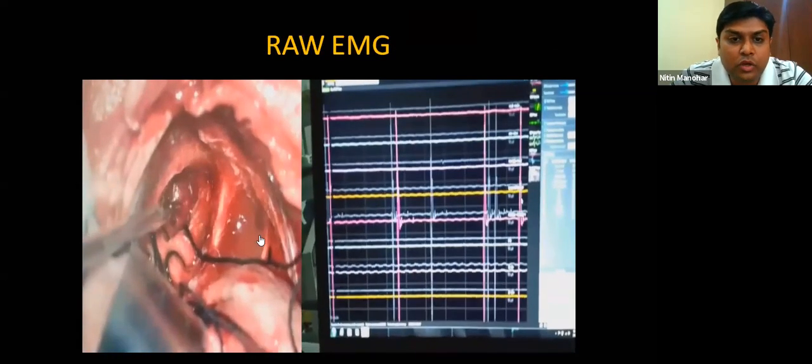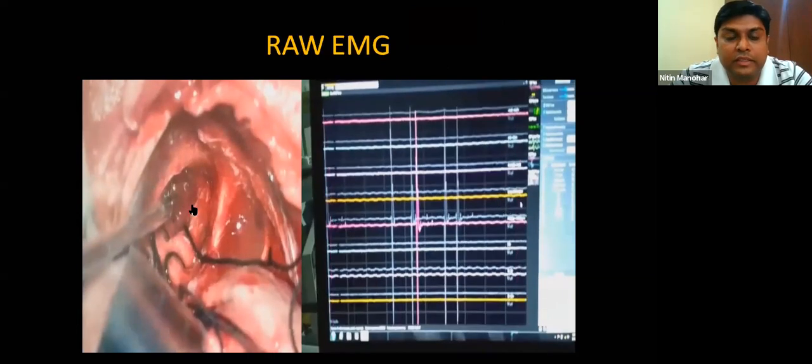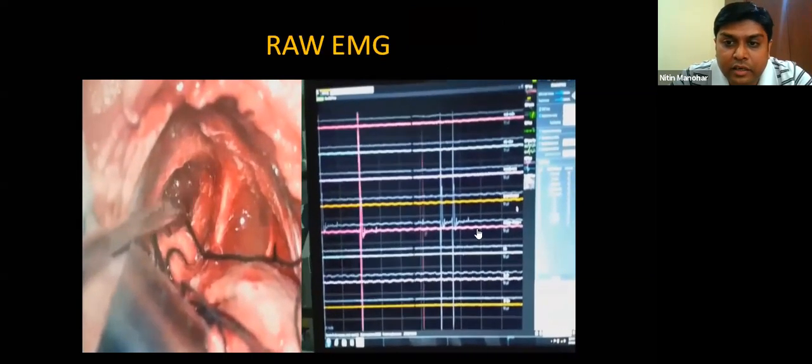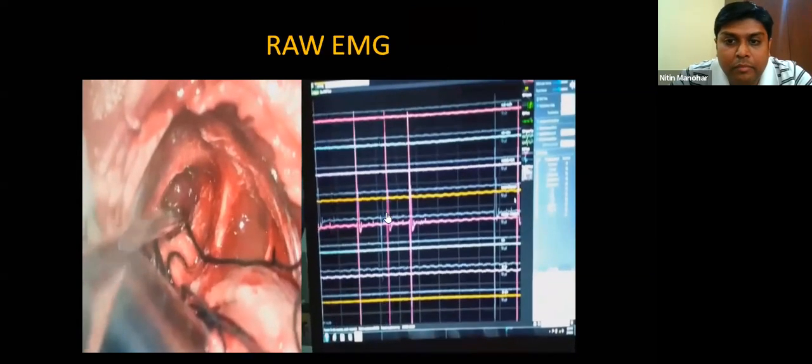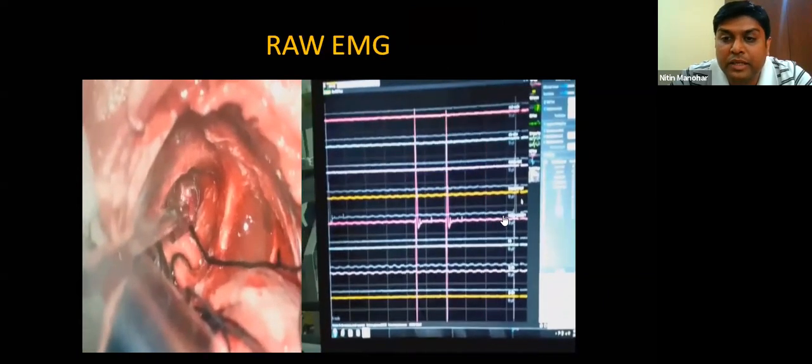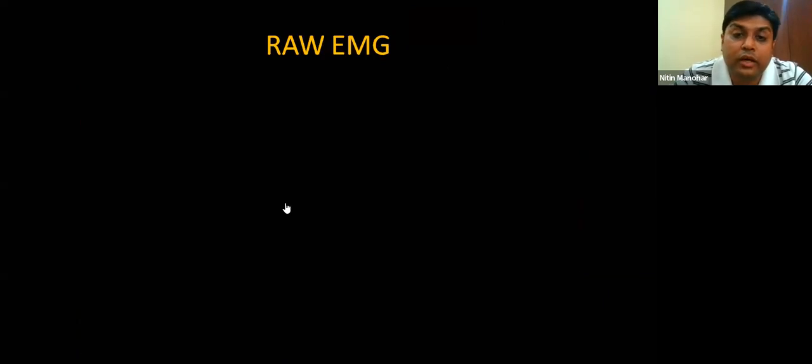Some examples of this. So this was a surgery going on in the CP angle, and you can see the irritative signal. This was a fifth, this was the masseter, I think, and the irritative signals were continuously going on. So we could tell the surgeon that the cranial nerve is just around there and you need to be careful. And then actually when he went down, he could see the fifth cranial nerve. So that's how important raw EMG is.